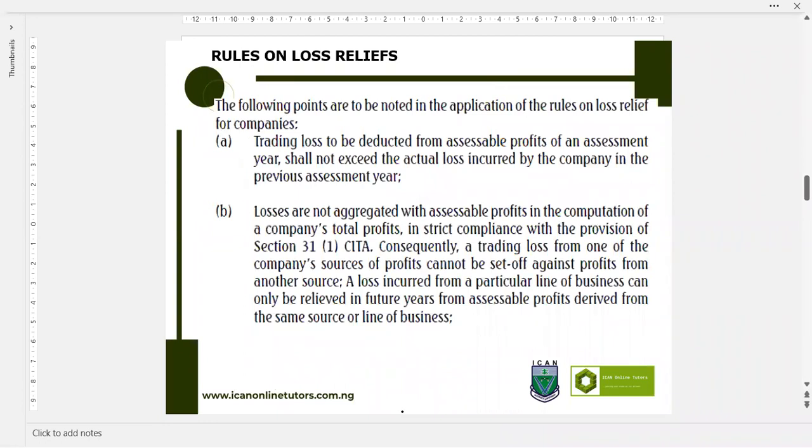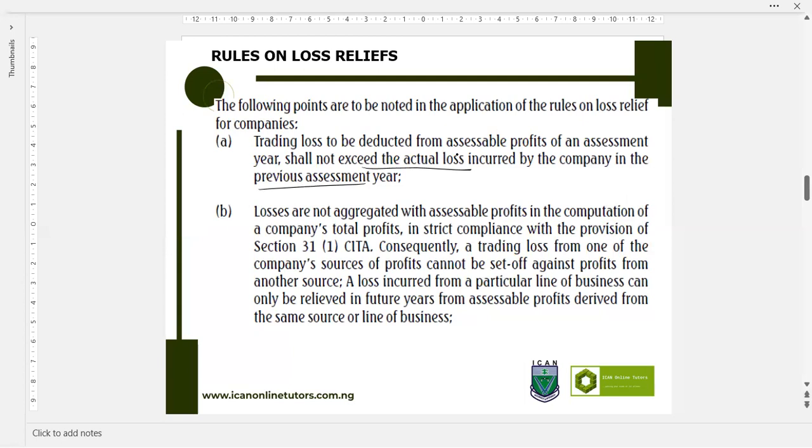What are the rules on loss relief? The following points are to be noted in the application of the rules on loss relief for companies. Please take note of this. This is for companies. One, trading loss to be deducted from assessable profit of an assessment year shall not exceed the actual loss incurred by the company in the previous assessment year. So this is also applicable for individuals too. Okay, that is, here you incur loss,